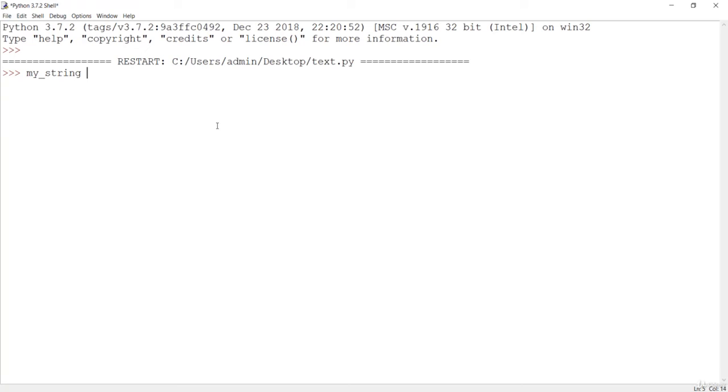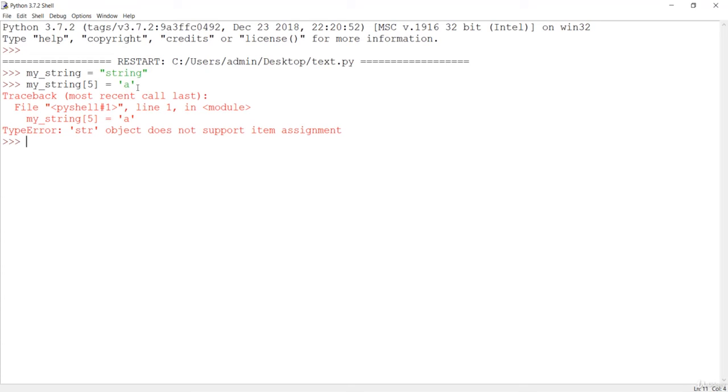So if I say my string, and now if I say that it is a string, and if I want to assign something to the string, so if I do something in the 5th position, I want to assign value a. If you count the position, that is 5th, 0th, 1, 2, 3, 4, 5, that means it should go over here before g, but it is not valid in the case of string. So string object does not support item assignment.